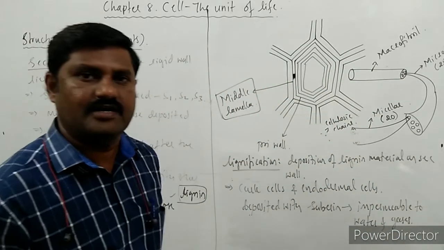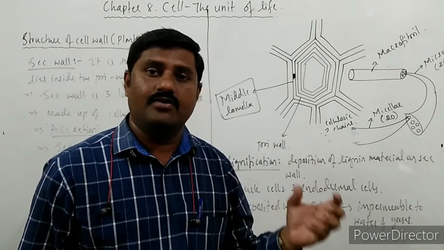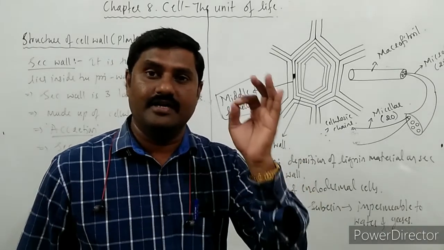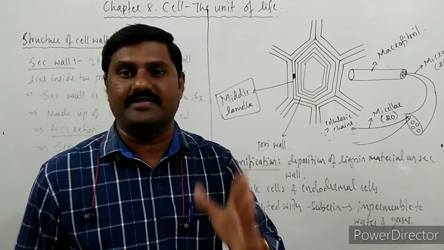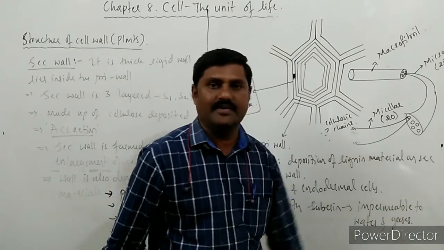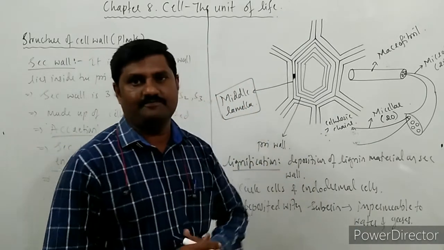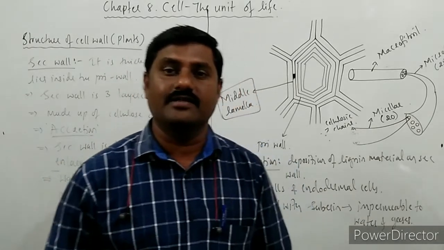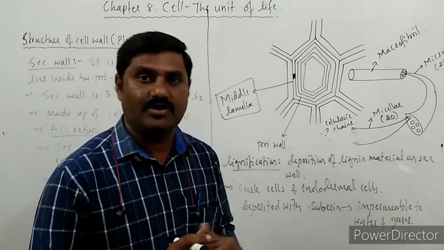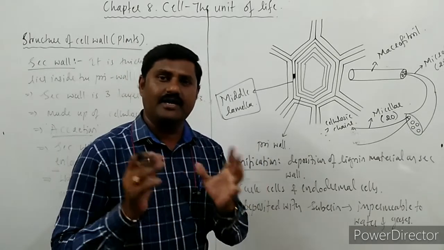As we have seen in anatomy, during the absorption of water, water passes not through all the endodermal cells, only through a limited number of endodermal cells, which are called passage cells. All others are impermeable in nature, for water as well as gases. This is one fact you should know regarding the deposition of suberin in some of the endodermal cells as well as cork cells. Cork cells are also a kind of dead cells.